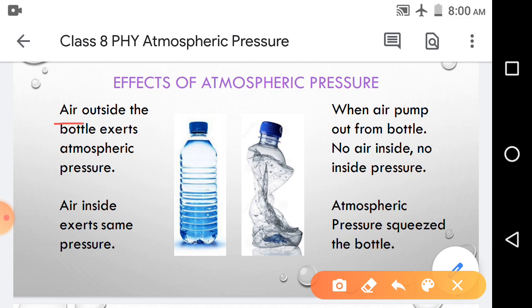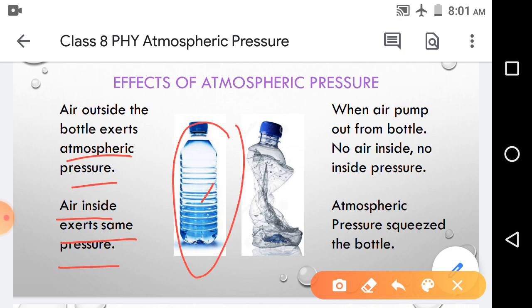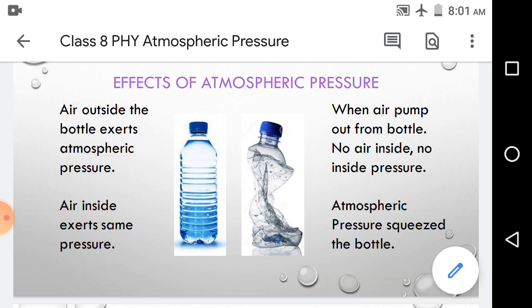The air outside the bottle exerts atmospheric pressure. The air inside the bottle exerts the same atmospheric pressure from the inside of the bottle, and this maintains the shape of the bottle. These two pressures, from air inside and air outside, are the same, and this maintains the shape of the bottle.